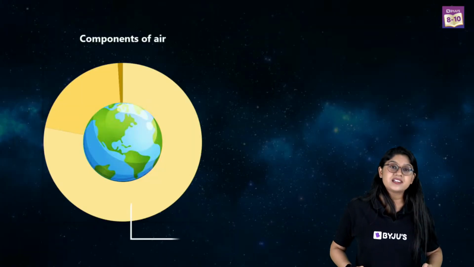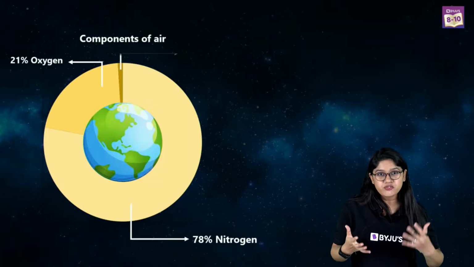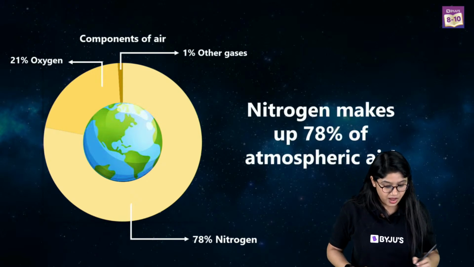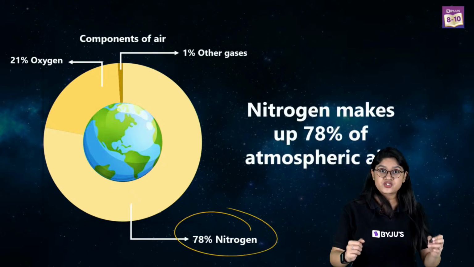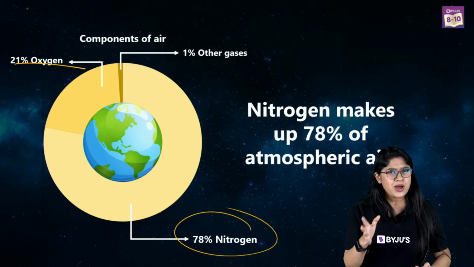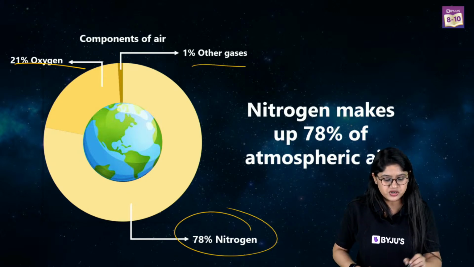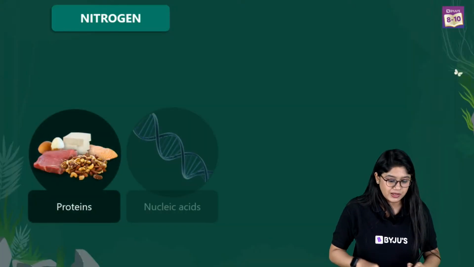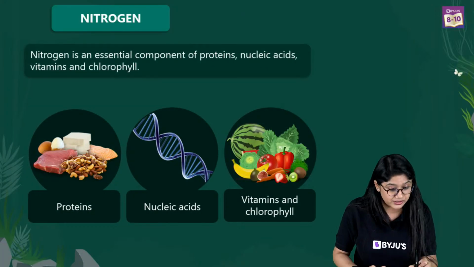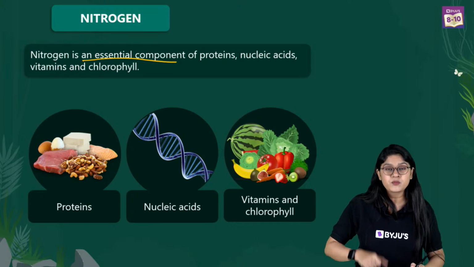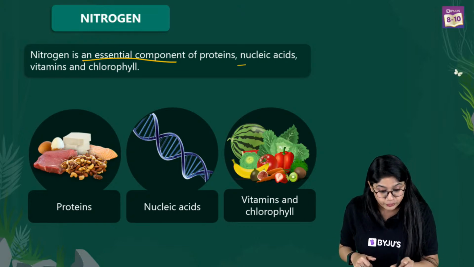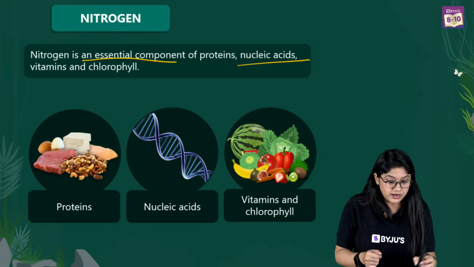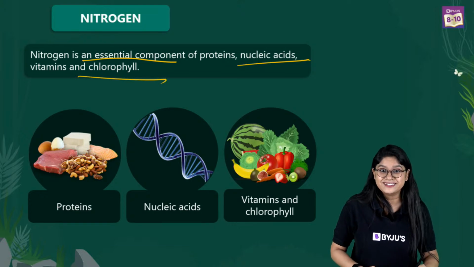So we know that in the composition of our atmosphere, we have different types of gases. Among that, 78% is nitrogen, the highest of all. Then we have 21% oxygen, and of course the remaining 1% is different other gases. We know that nitrogen is a really essential component of proteins, of nucleic acid, of vitamins, and of chlorophyll.